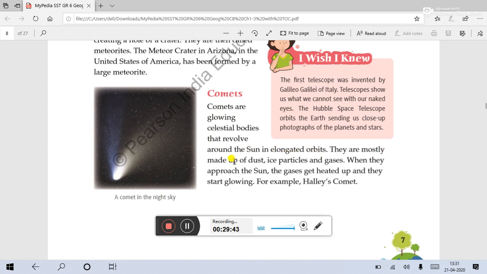They are mostly made up of dust. So the first one is made up of planet-like material, the second one is stone, and the next one is dust, ice particles, and gas. So they don't create any type of fire. Actually, they glow. They give light. When they approach the sun, the gases get heated up and they start glowing. For example, Halley's comet. Here, a comet in the sky. The picture is given. They are giving splendid light and making the space look attractive.